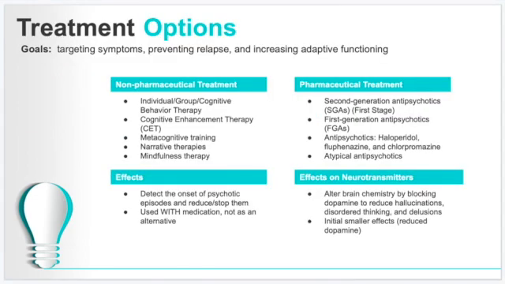For the treatment of schizophrenia, there are 2 main options. One is non-pharmaceutical and one is pharmaceutical. The non-pharmaceutical must be used in conjunction with pharmaceutical in order for it to be effective. Non-pharmaceutical treatment focuses mainly on individual, group, or cognitive behavior therapy, which changes the individual's form of thinking and can help detect an onset of a psychotic episode and reduce them in the future. CET, or cognitive enhancement therapy, is also an option, along with metacognitive training, narrative therapies, and mindfulness therapy, which all target the individual's form of thought.